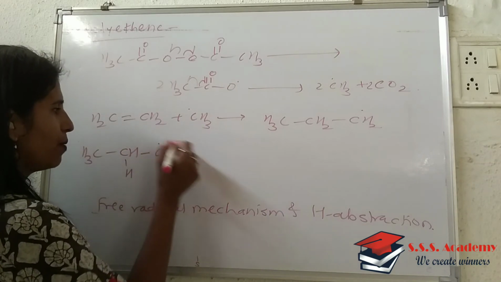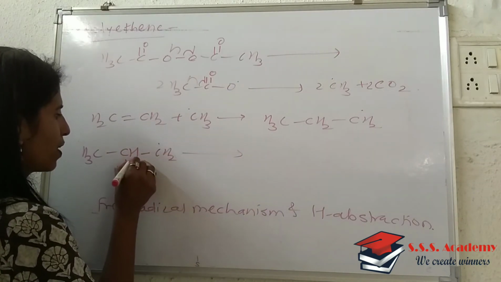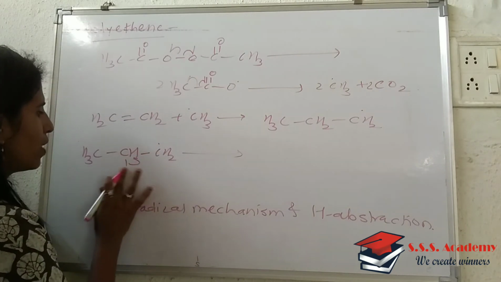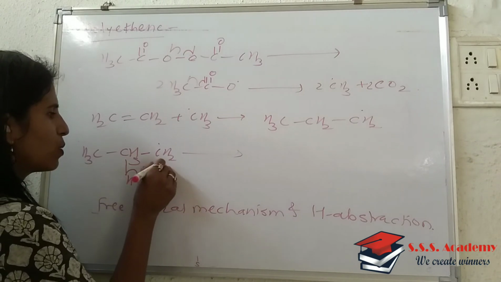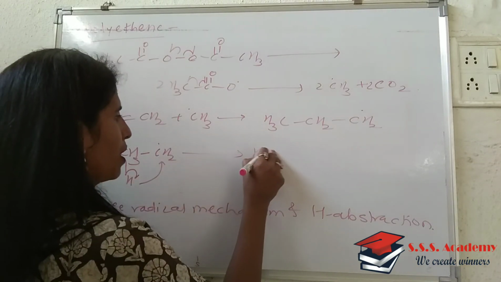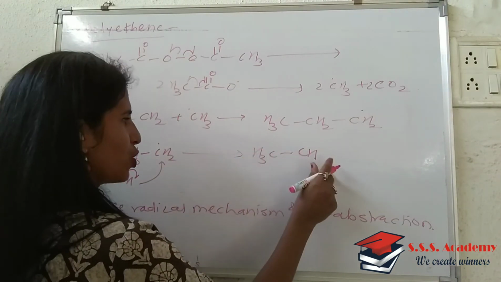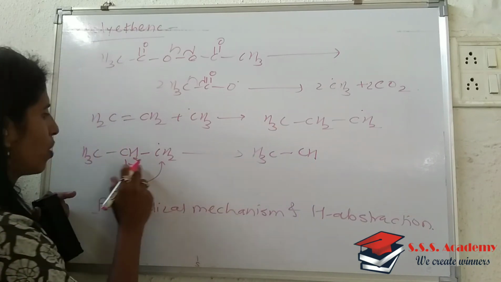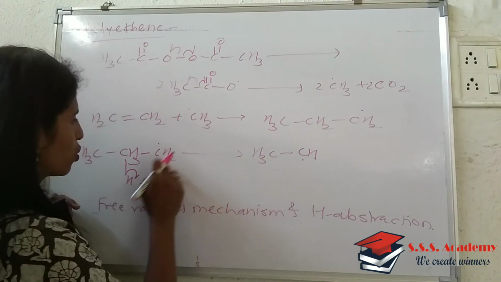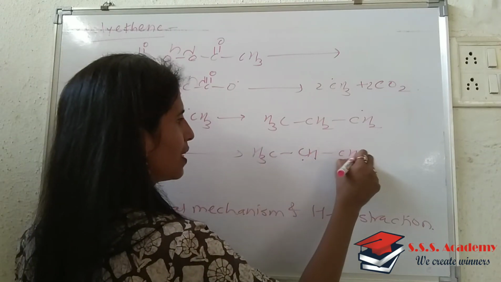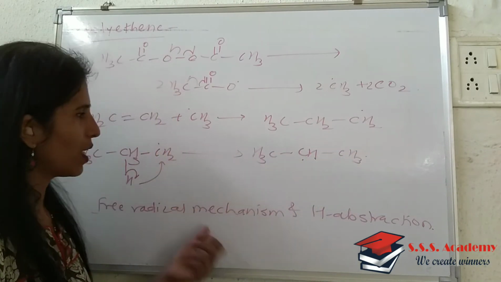One electron will go with this, and one electron from this bond along with this hydrogen comes to this position, and therefore it becomes CH3, CH as it is. Now one electron will be with this methine group CH, and this hydrogen will be shifted over here, that is CH3. Is it clear?